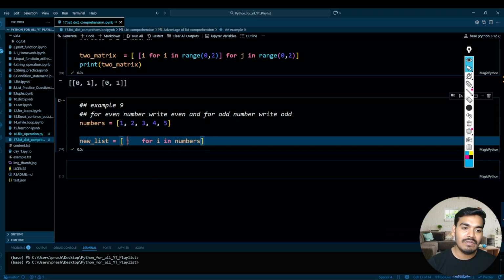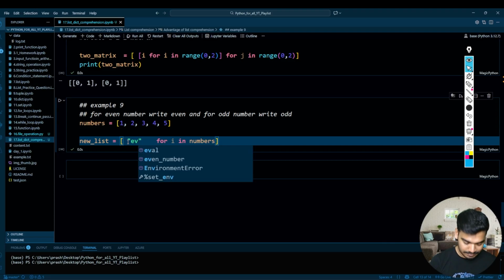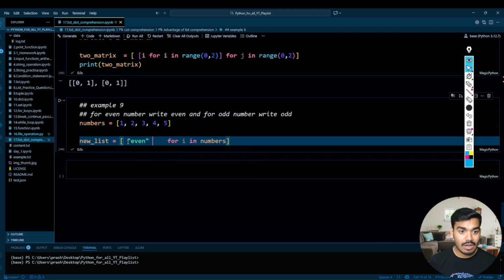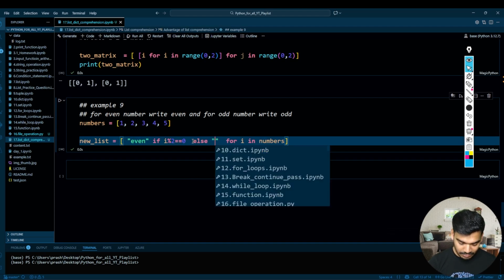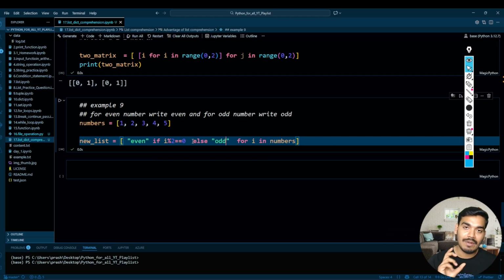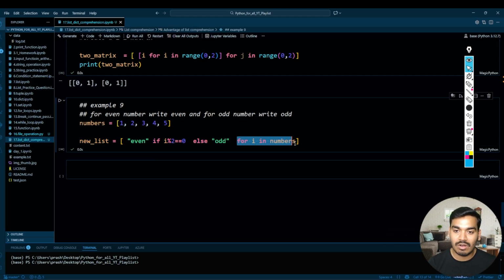Then I want to write even for every even number. So over here it should be even. Perfect. So to check whether a number is even or not, we need to write the if condition. If that i modulo 2 equal to 0, in that case it will be even, else it will be odd. So whenever we have only one condition, that is if, we always write it after the for loop, right?